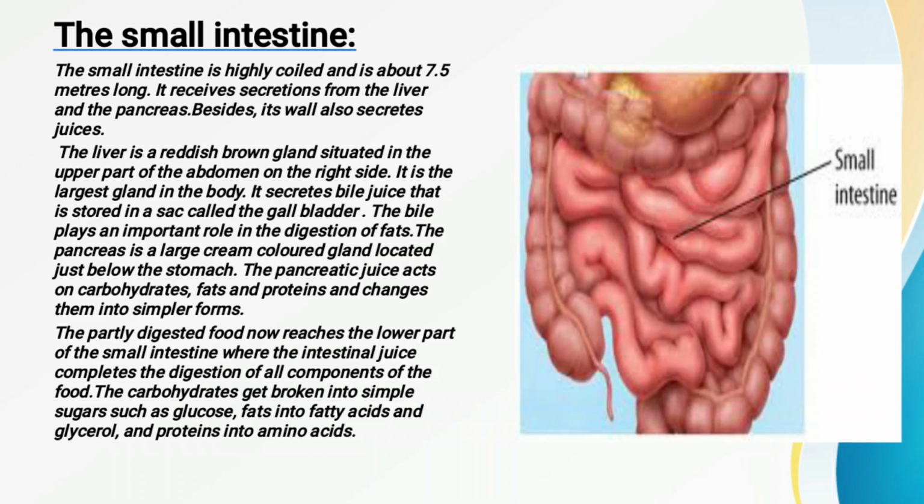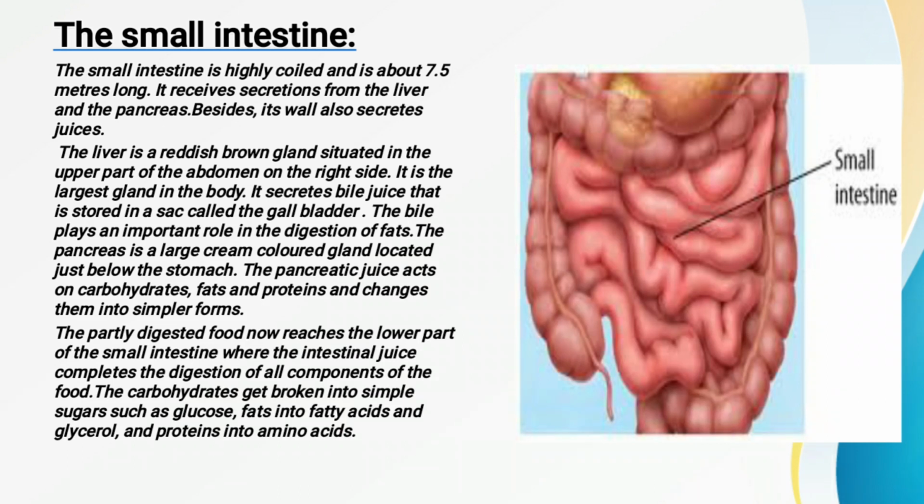Now, as we have read in the previous video, the stomach and the small intestine release some kind of digestive juices. Along with that, the small intestine also receives secretions from the liver and the pancreas. The liver and the pancreas are also glands which secrete juices that are helpful for the digestion of food.